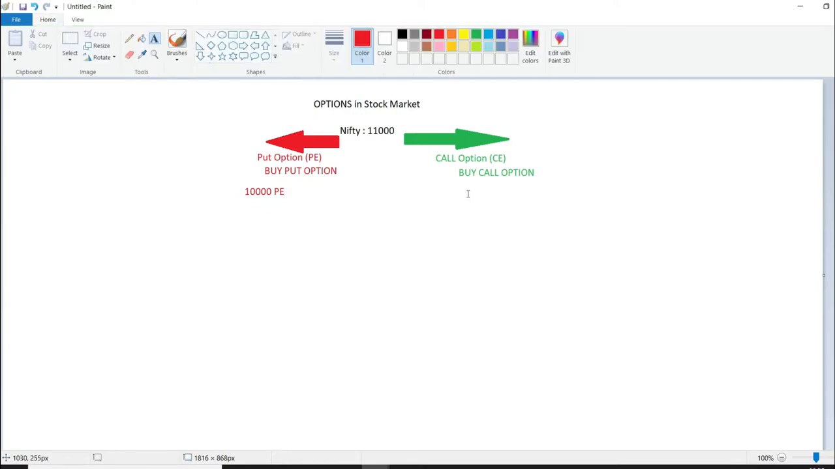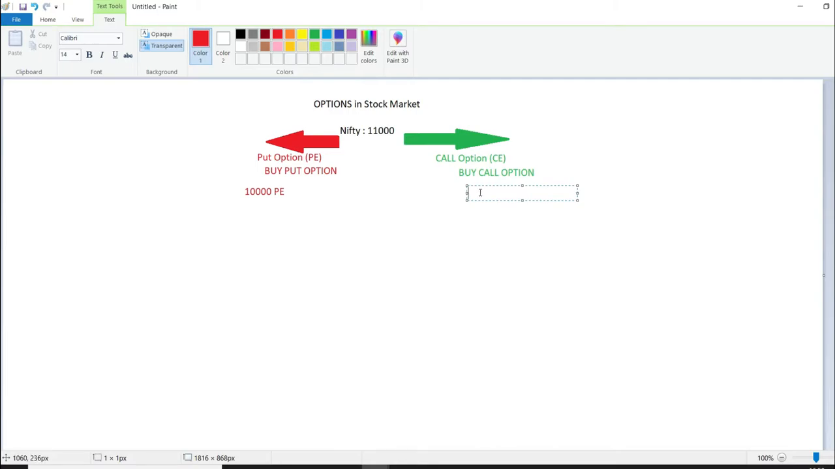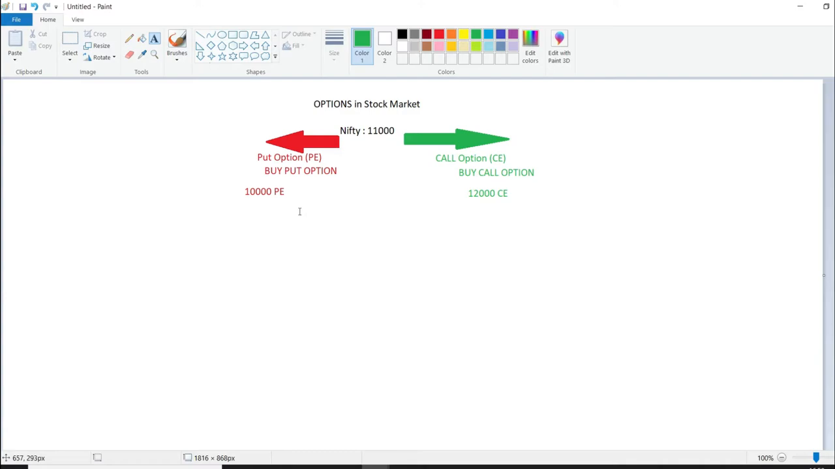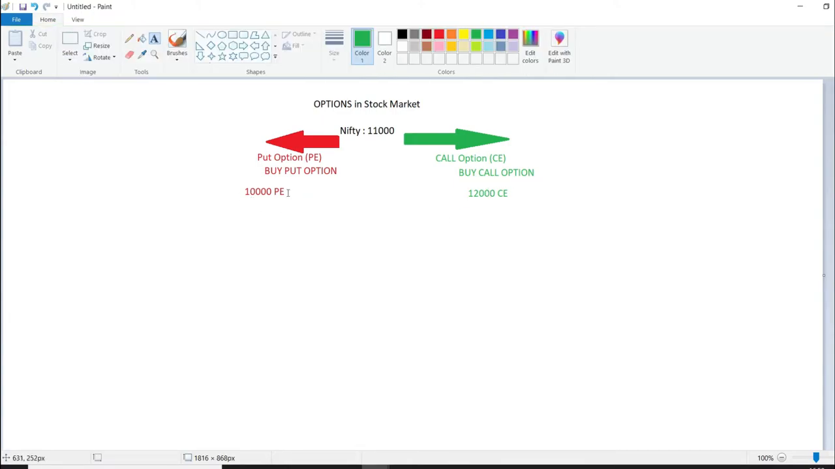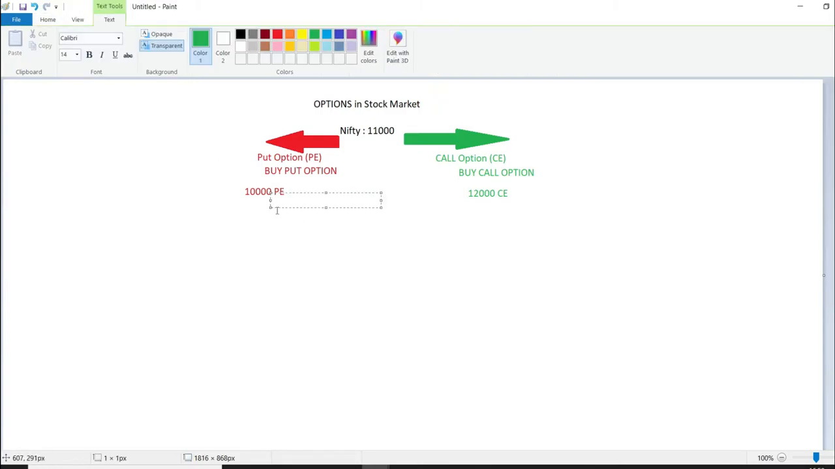Similarly, there might be a person who says Nifty will be bullish and it may go beyond 12,000. So what he'll do, he'll buy a call option of a 12,000 CE. But to trade here, to trade for a 10,000 PE or a 12,000 CE, you have to pay a premium. So that premium, I'll take as, say suppose, 100.